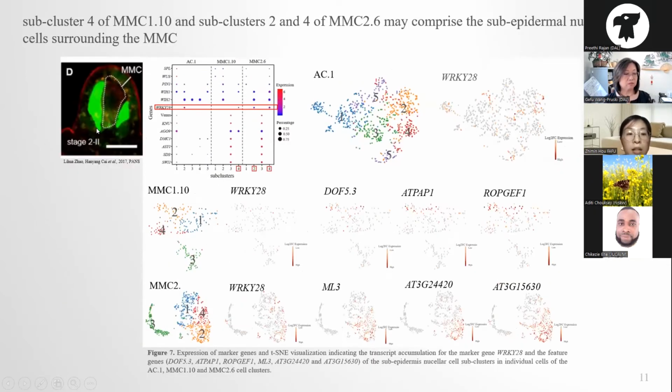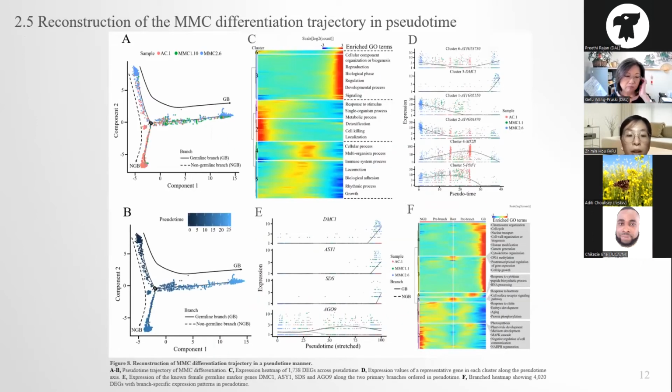WOX28 is specifically expressed in the epidermal cells surrounding the MMC. Using these genes, we found the subcluster 4 of MMC1.10, subcluster 2 and 4 of MMC2.6 can be seen as the epidermal cells surrounding the MMC. Then we reconstructed the MMC differentiation trajectory, and the result is shown in figures A and B.